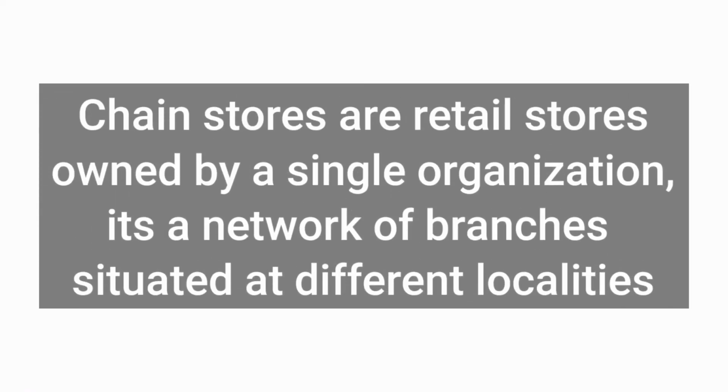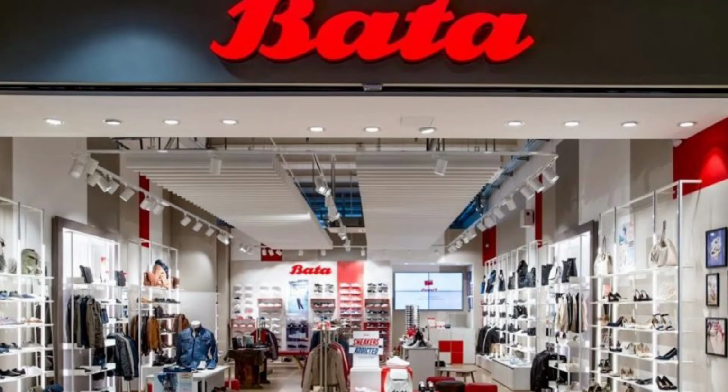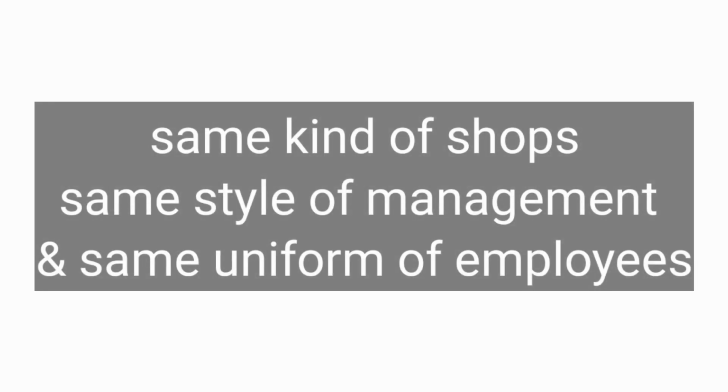Third is chain stores. Chain stores are retail stores owned by a single organization. A chain store is a network of a number of branches situated at different localities in the city or different parts of the country. For example, Bata stores. You can see Bata in each and every town and city. For example, Vijay Sales, Raymond stores, etc. These are examples of chain stores in which you will see the same kind of shops, same style of managing the products, and same kind of employees wearing the same uniform.